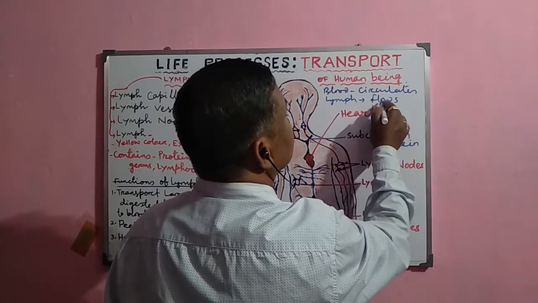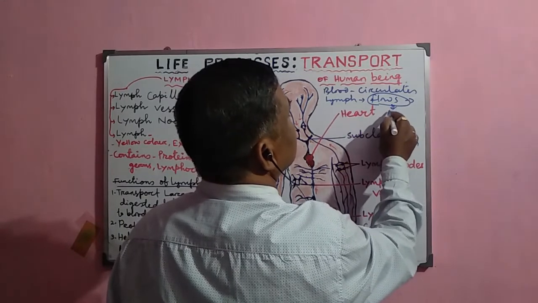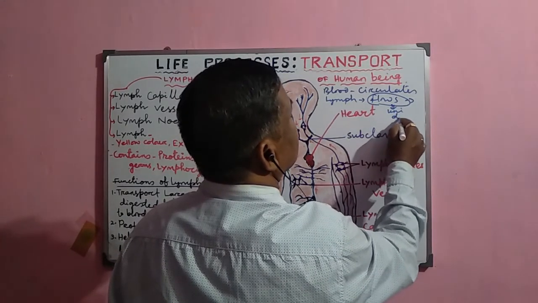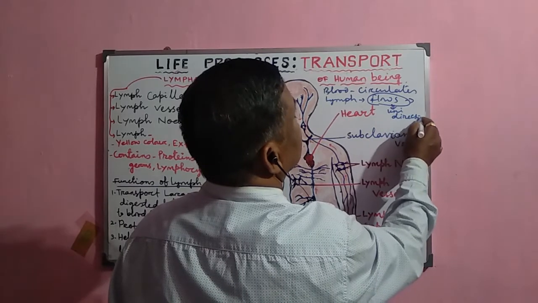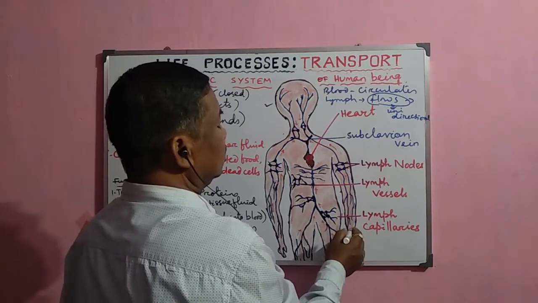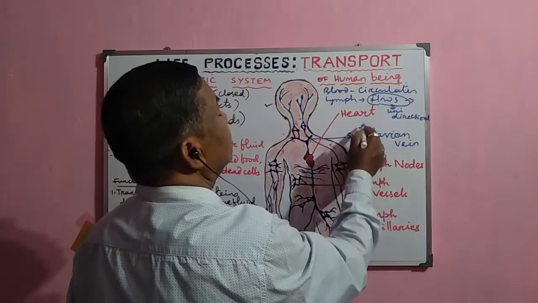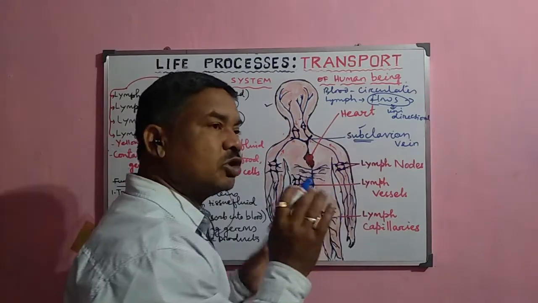That means it is unidirectional. It only transports the material from the tissue fluid from the different parts to the subclavian vein, or you can say to the bloodstream.